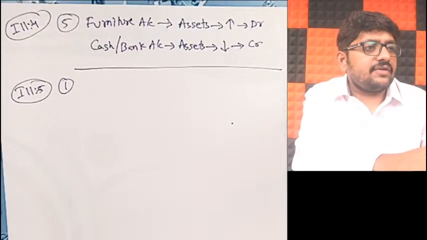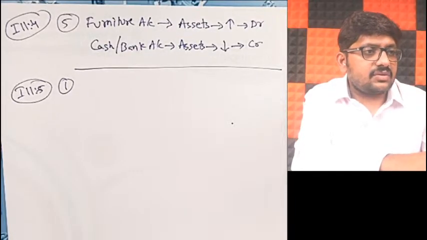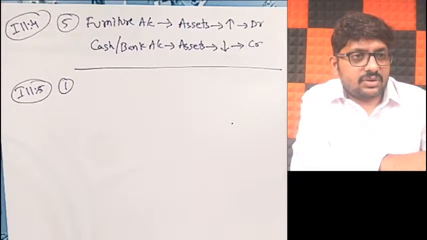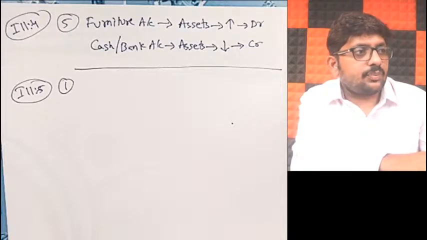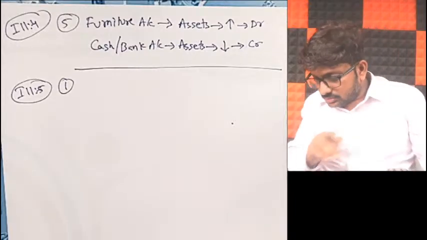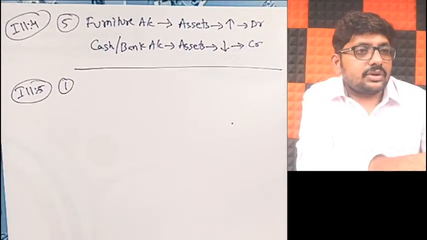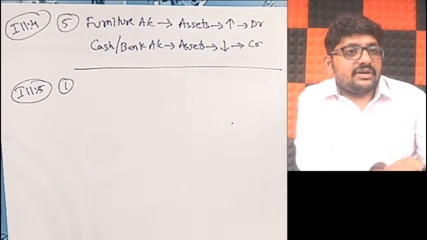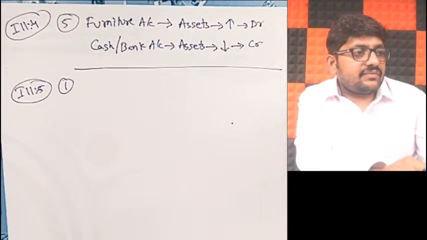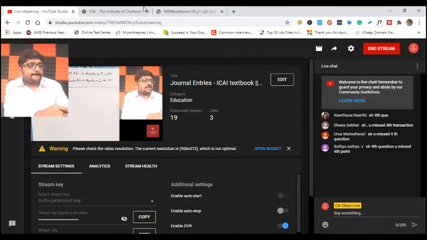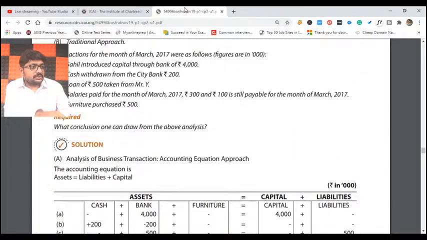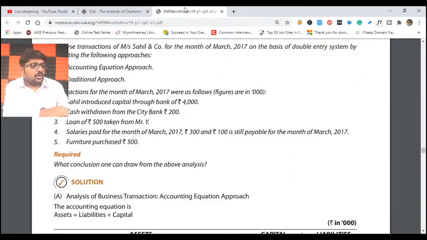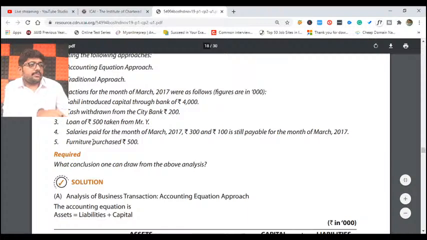Just let me check if any one of you have asked any questions. Yes, sir. Fourth question, sir. You missed fourth transaction, sir. You missed fourth point. Oh, did I miss fourth point? Oh, I missed fourth point. Okay. People are asking. Fine. Wait, I'll get back. Fourth point I missed. Oh, okay. No problem. We'll do it now.